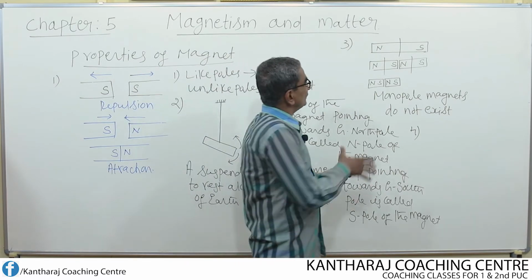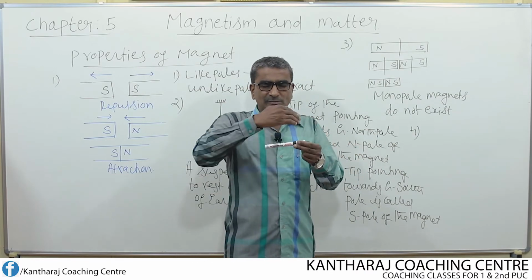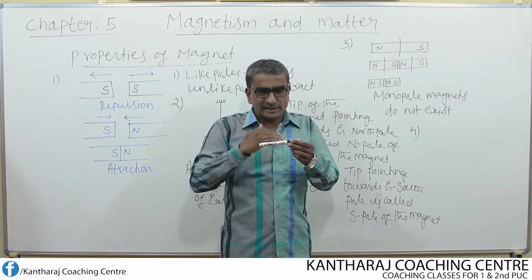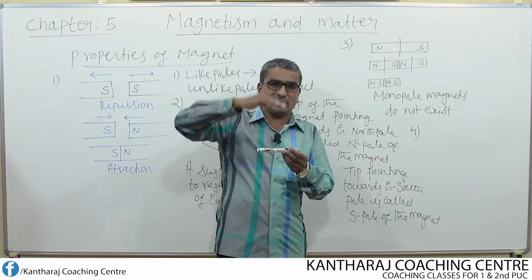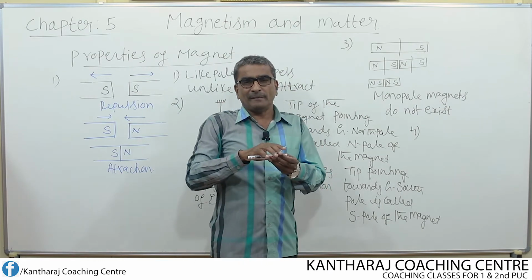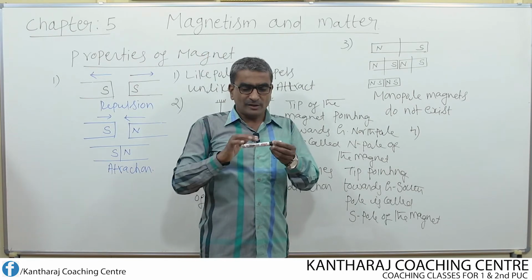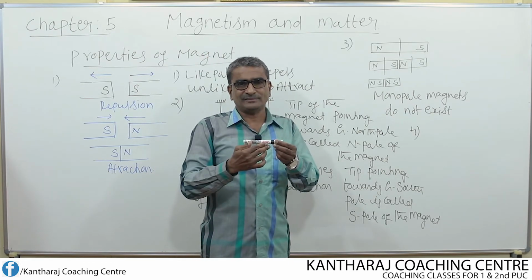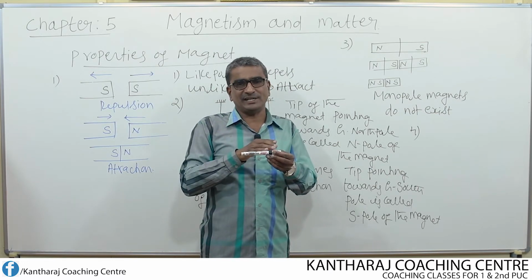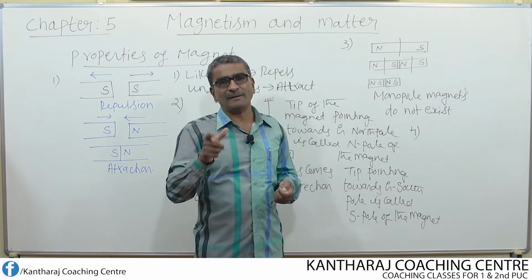Remember this. Suppose there is a bar magnet here. If this is a bar magnet, all around this magnet, if magnetic energy is felt or experienced, then this region, a small region, not a wide region or a large region, because as we move away from the magnet, the magnetic field strength goes on decreasing. So very close to the magnet, if we experience the magnetic energy, then that small region around the magnet is known as the magnetic field.